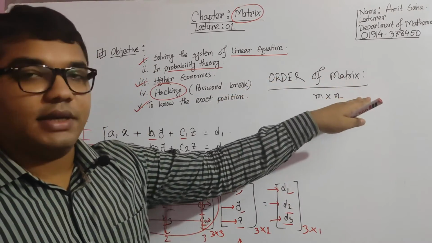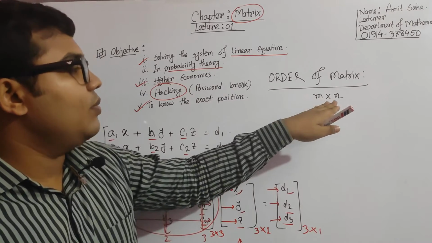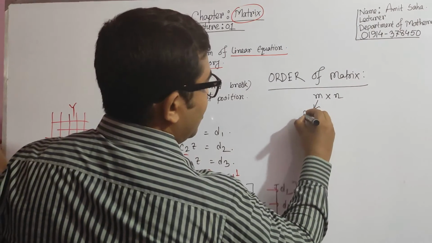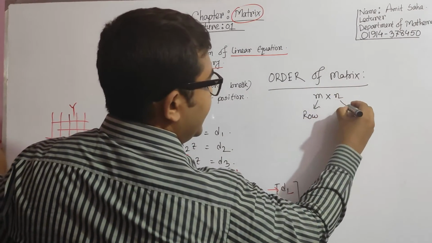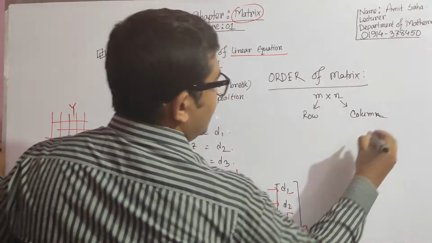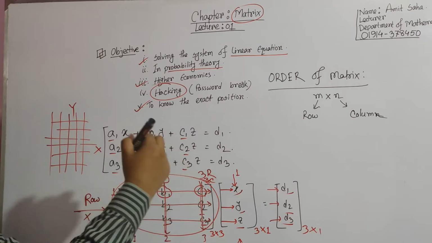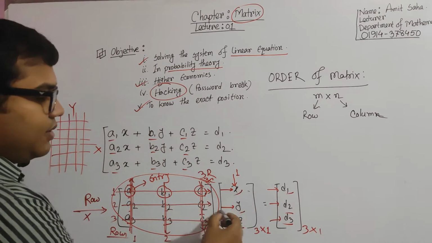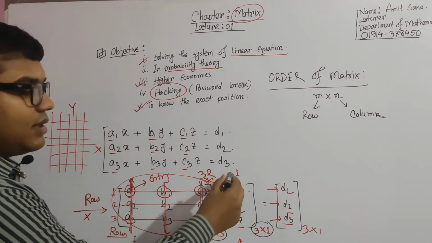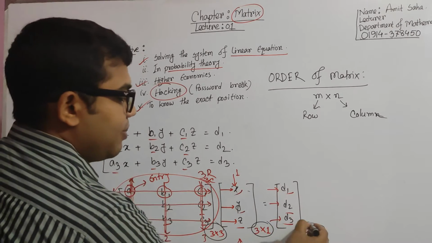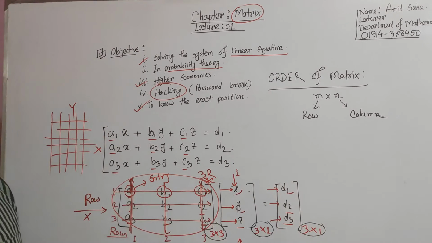So the order of a matrix is always row by column. m represents the rows and n represents the columns. Since in this matrix there were 3 rows and 3 columns, that's why it was 3 by 3. Here 3 rows and 1 column, that way it was 3 by 1, and here also 3 rows and 1 column, so it was 3 by 1. So these are the orders of the matrix.